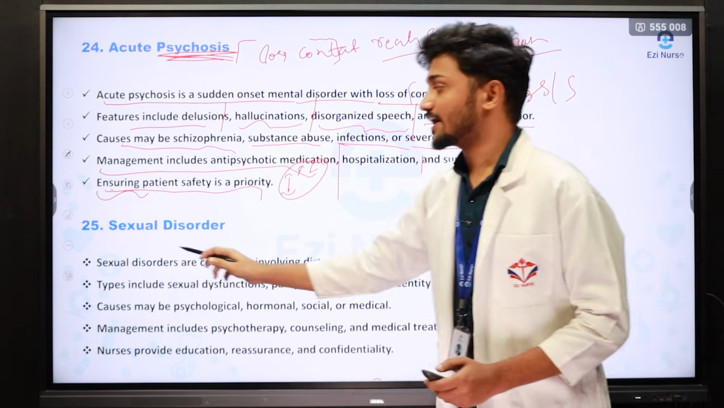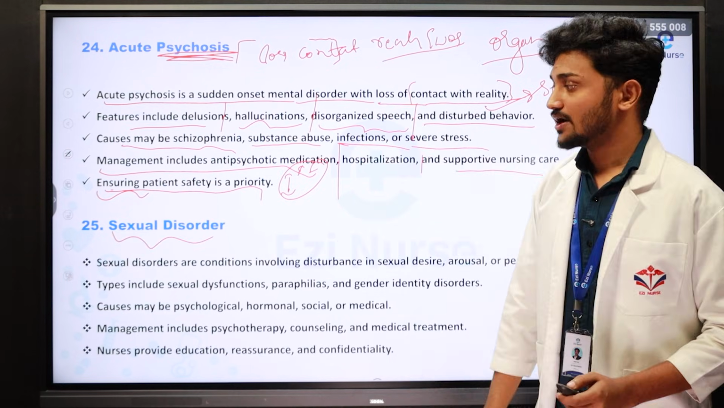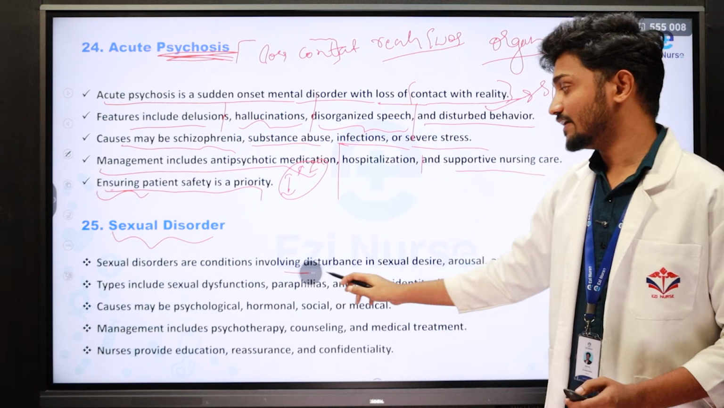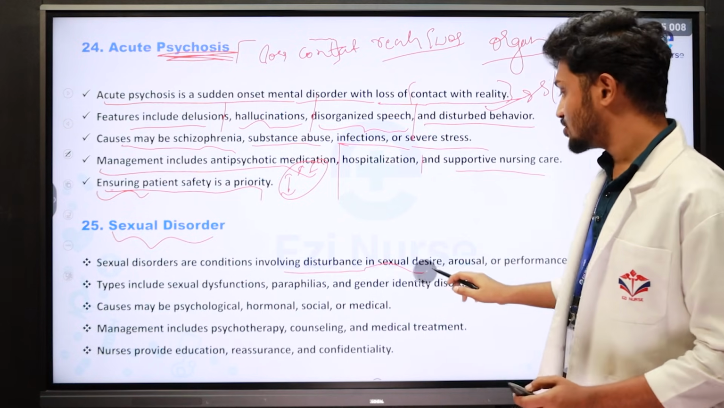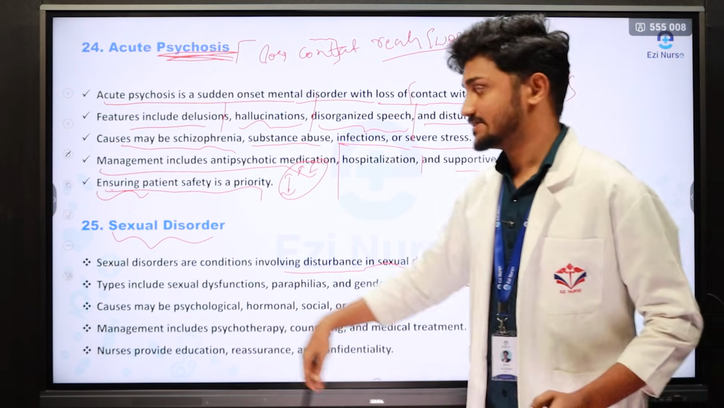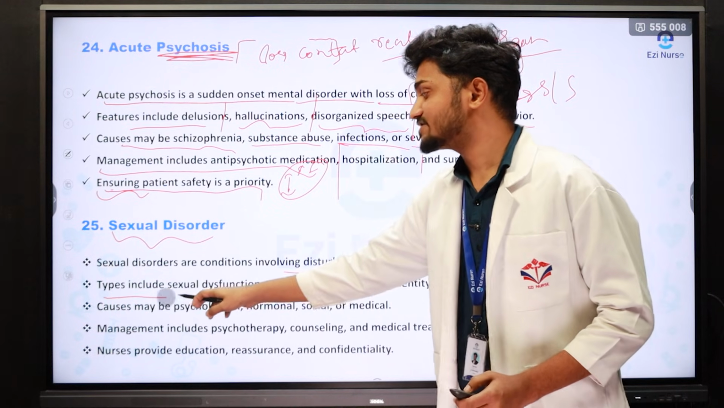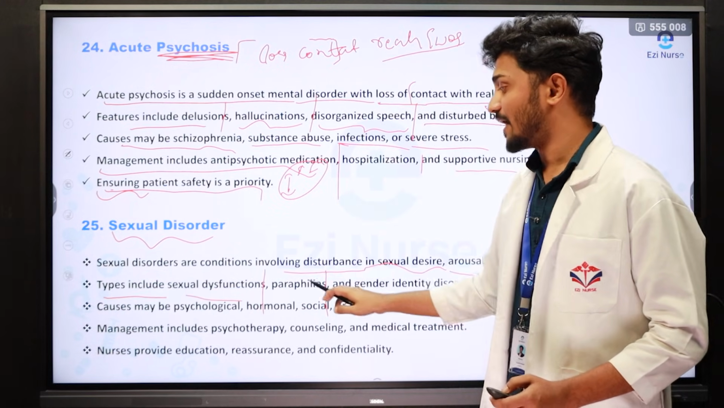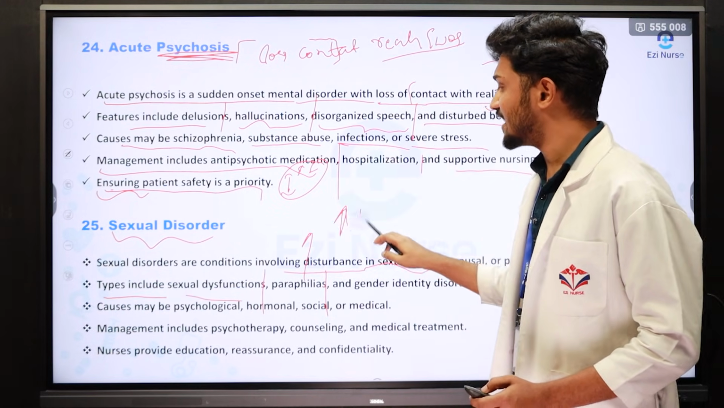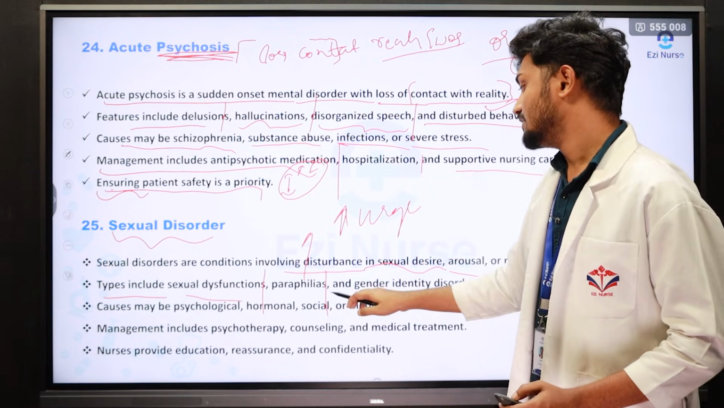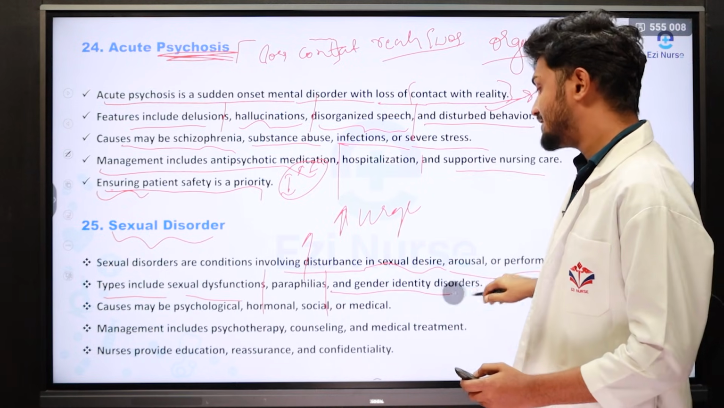The next one is sexual disorder. What about the sexual disorder? Sexual disorder is a condition involving disturbance in sexual desire, arousal and performance. Then next one is types, which include sexual dysfunction, paraphilia. Paraphilia is nothing but an increased urge. Then the gender identity disorder.